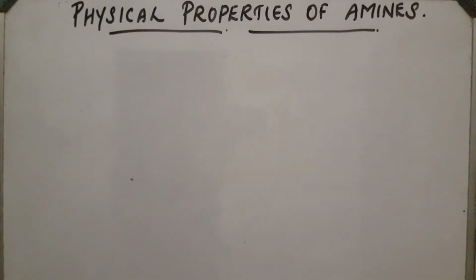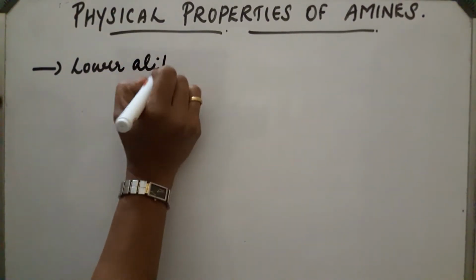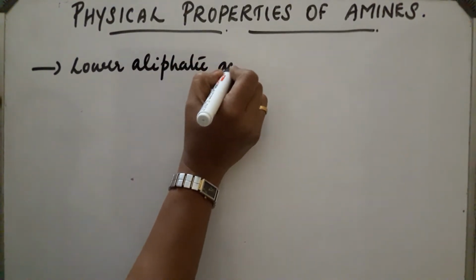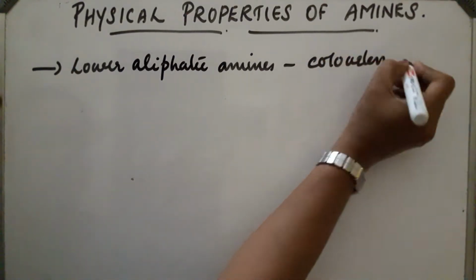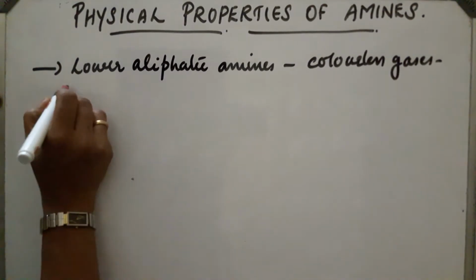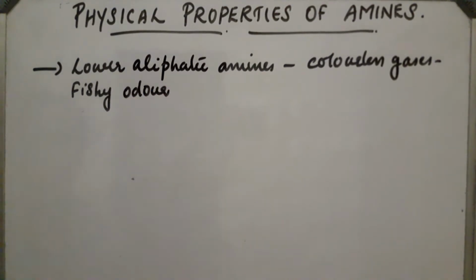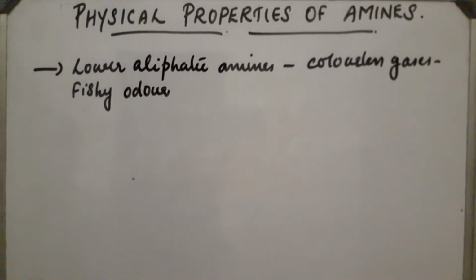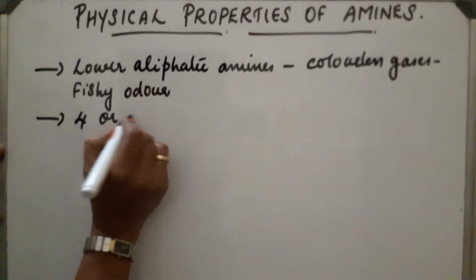Physical properties of amines. In the case of amines, lower aliphatic amines are colorless gases at room temperature, and they have a fishy odor. Next, amines containing 4 or more carbon atoms.